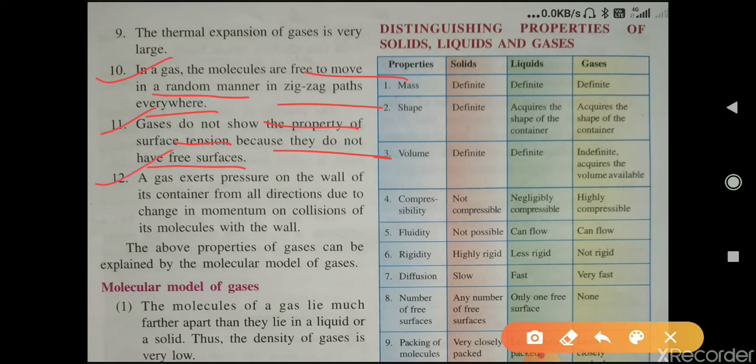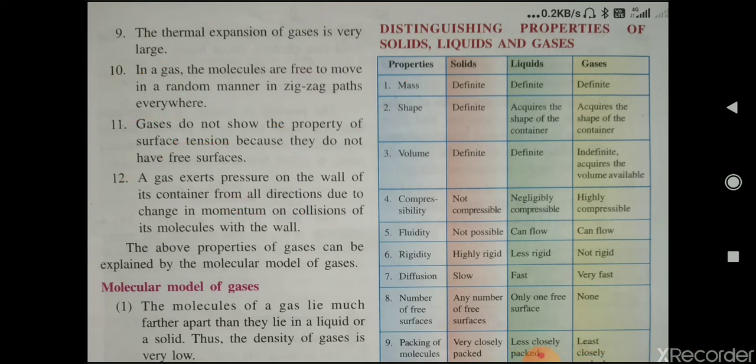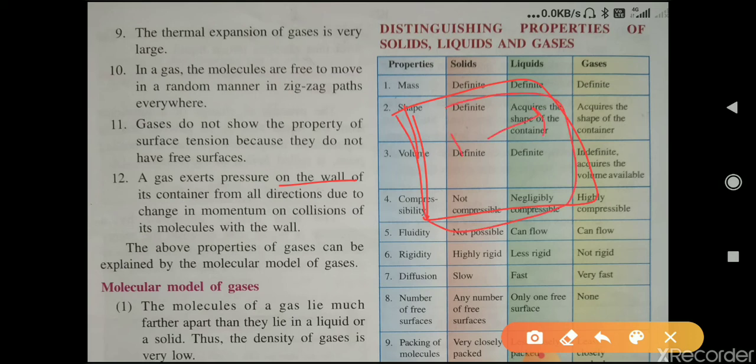Next, a gas exerts pressure on the walls of the container from all directions due to change in momentum on collision of its molecules with the walls. Means the gas exerts pressure on the walls of the container in which it is kept, in all directions, due to the change in momentum on collision. These molecules collide with each other and their momentum changes, and therefore they apply force, the pressure, in all directions on the container.